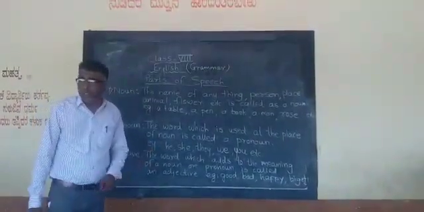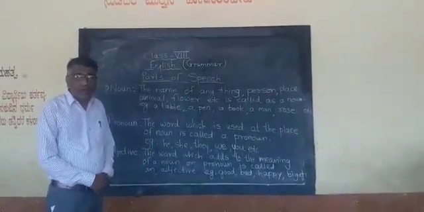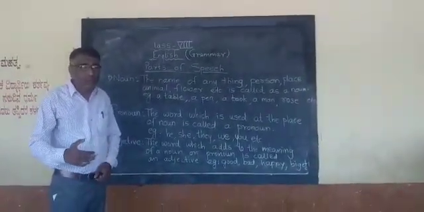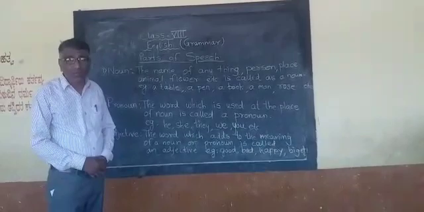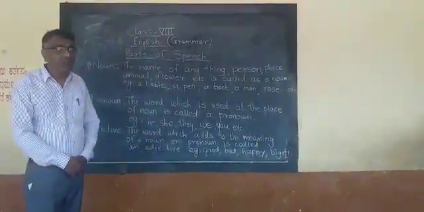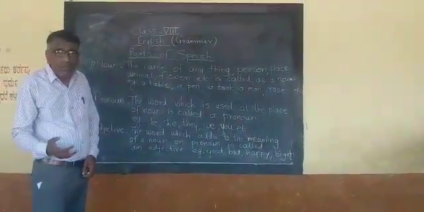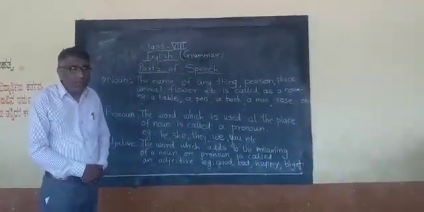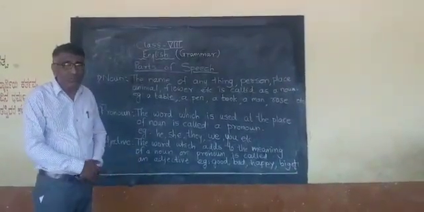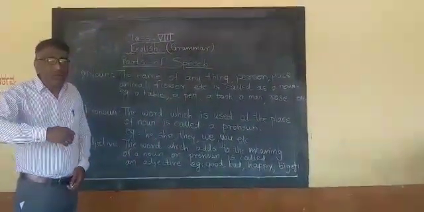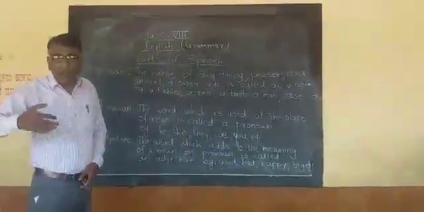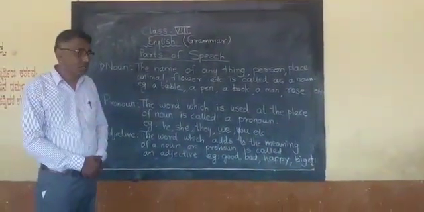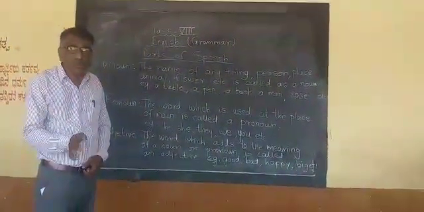I will tell you one sentence. Amit is a clever boy. Amit works hard. Amit helps his father. Amit plays cricket. Amit writes stories. Instead of Amit, again and again in the next sentences we use some other word.